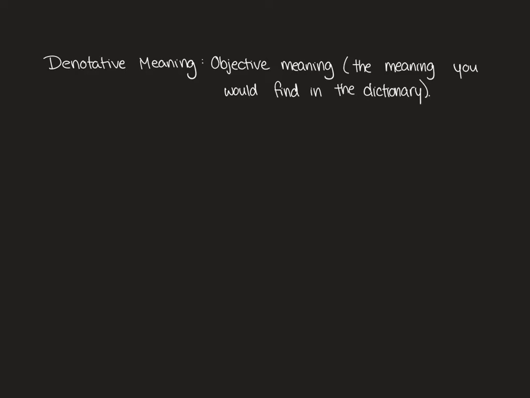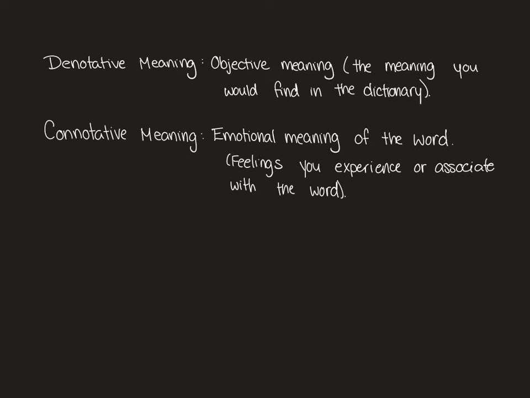The denotative meaning is the objective meaning, or the meaning that you would find in the dictionary when you looked up a word. Connotative meaning is the emotional meaning of the word, or the feelings you experience or associate with the word. The word connotation actually comes from the word connote, which is the root of it, which means to suggest or imply. So it's the emotions that it suggests you have when you hear this word that is the connotative meaning, or the connotation.